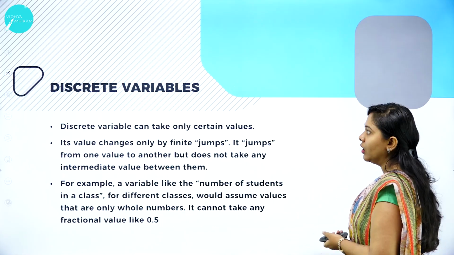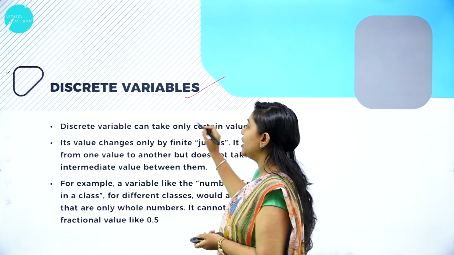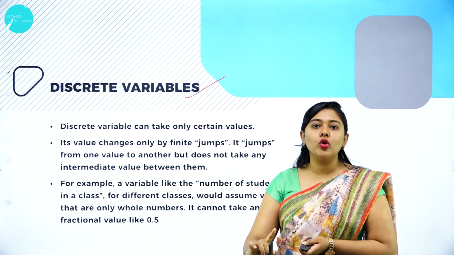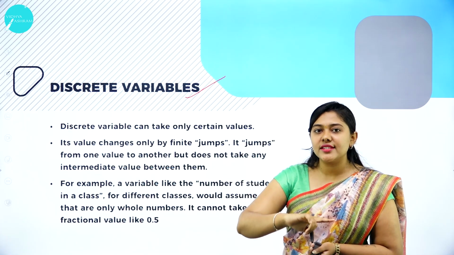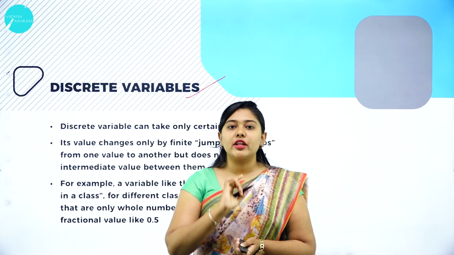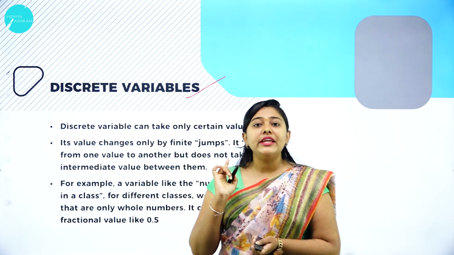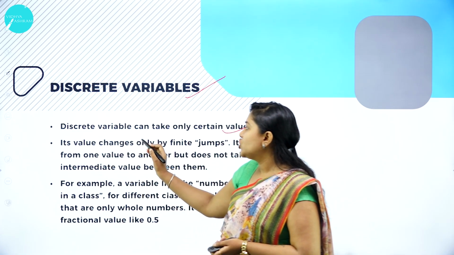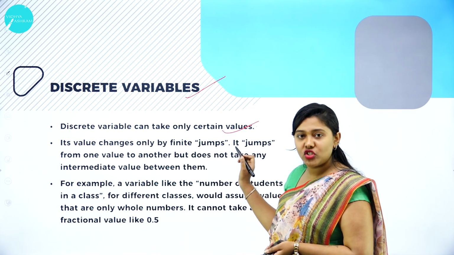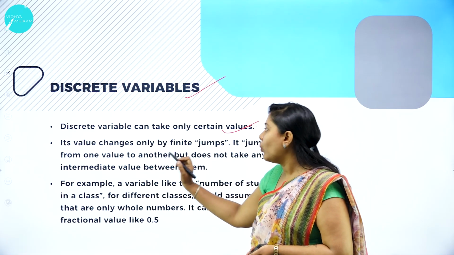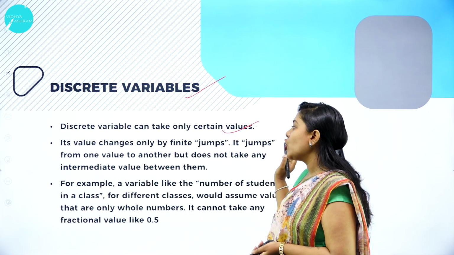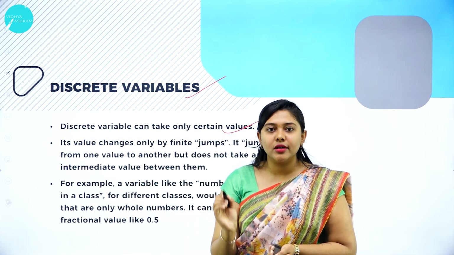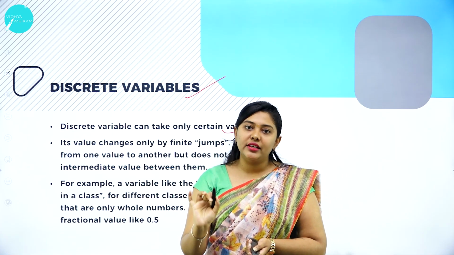Moving forward, we have discrete variable. A discrete variable can take only certain values. It cannot be a decimal, it cannot be a fraction. It can be only a certain value. Its value changes only by finite jumps. It jumps from one value to another value but does not take any intermediate value.